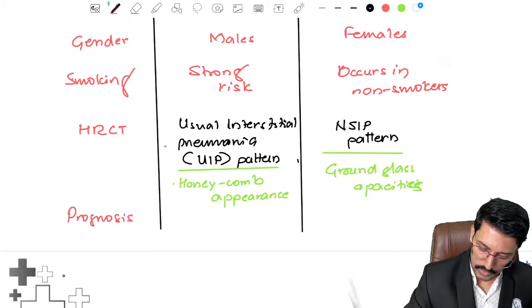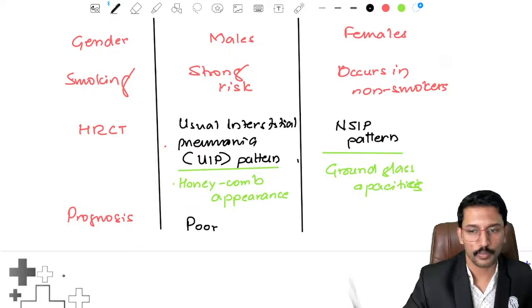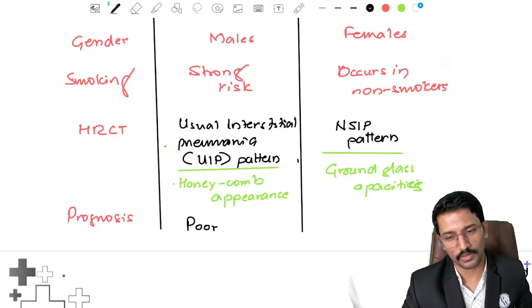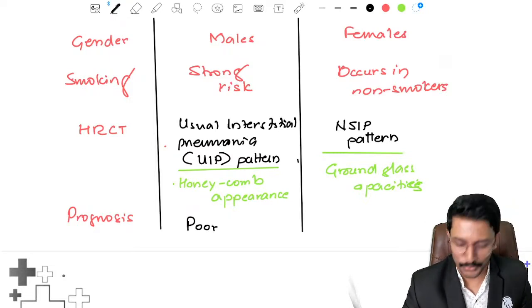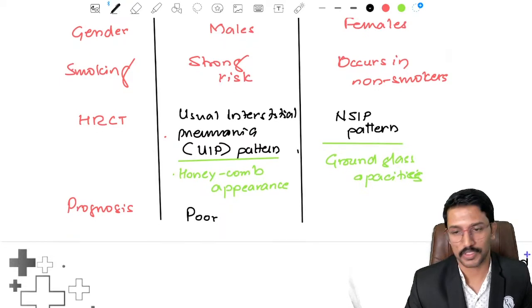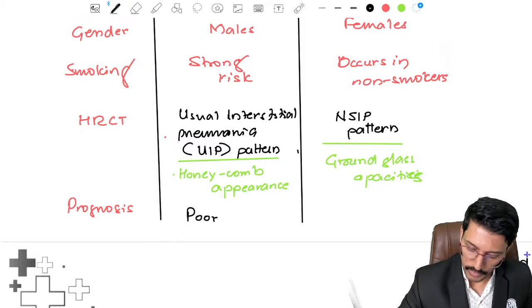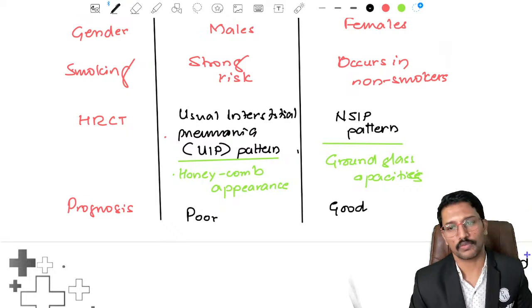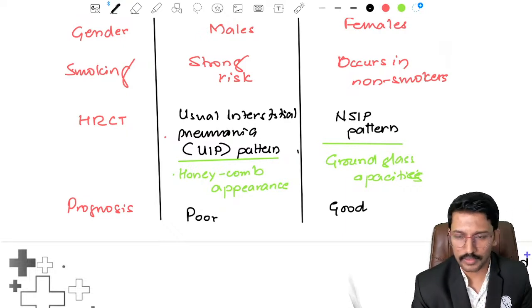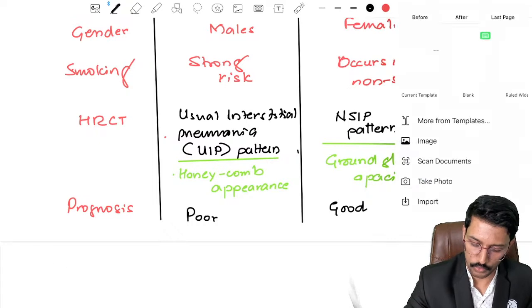Prognosis. So prognosis is poor in case of idiopathic pulmonary fibrosis. Males, they don't do well with respect to diseases, especially chronic diseases. Poor in case of idiopathic pulmonary fibrosis, which is more common in males. In case of females, the prognosis is good because they have this NSIP which responds well to steroids. Okay, these are the superficial points that you need to know.